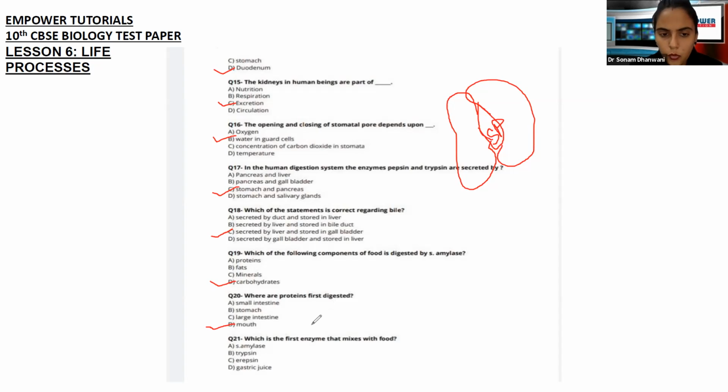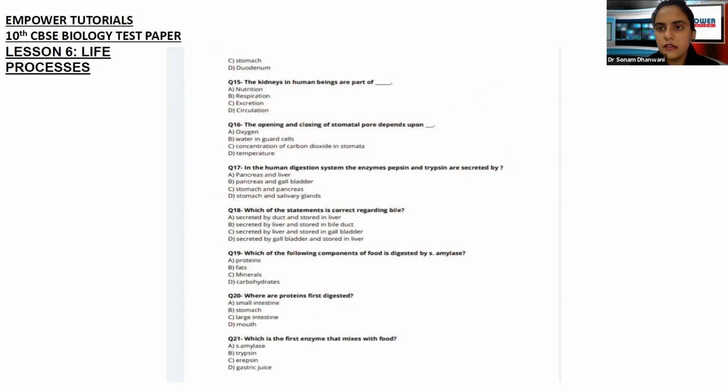Next, which is the first enzyme that mixes with food? We just now saw it. It is the salivary amylase, which is the first enzyme which mixes with food. Okay, are we clear? Coming to the next one.